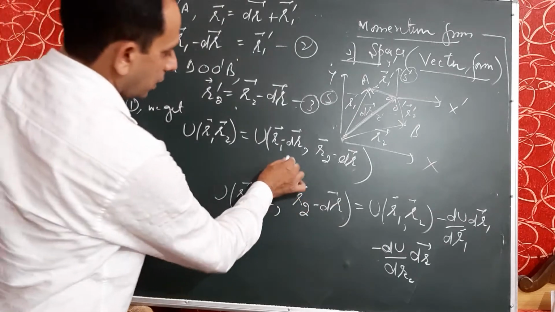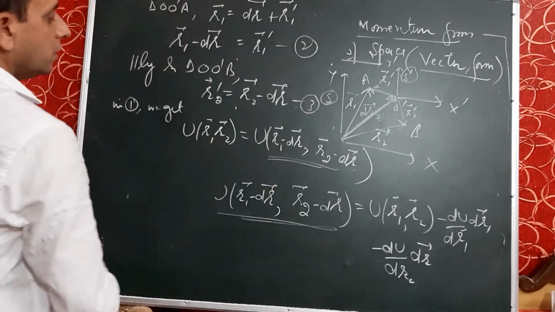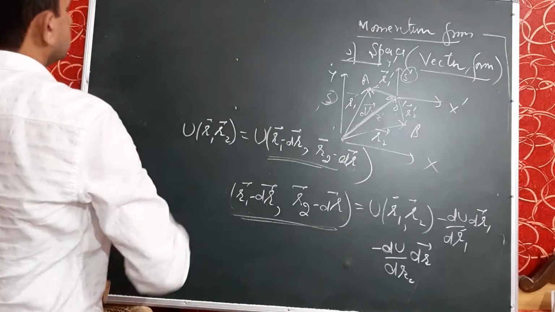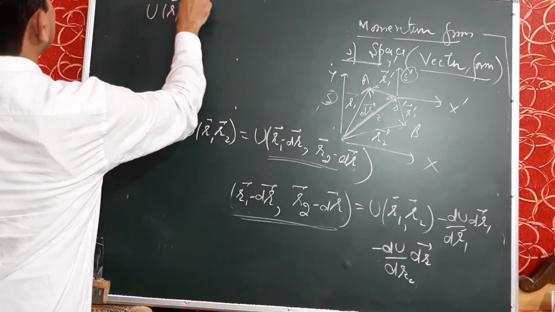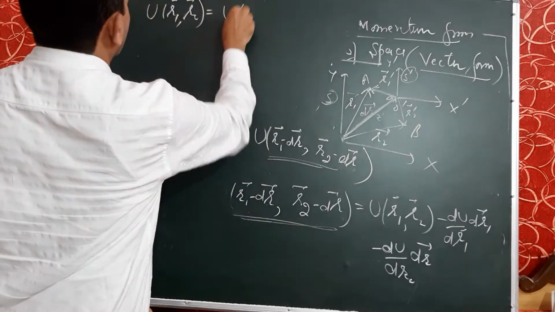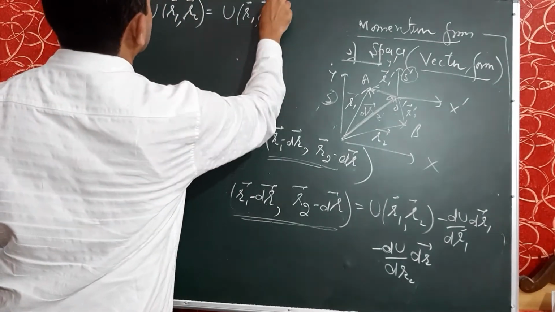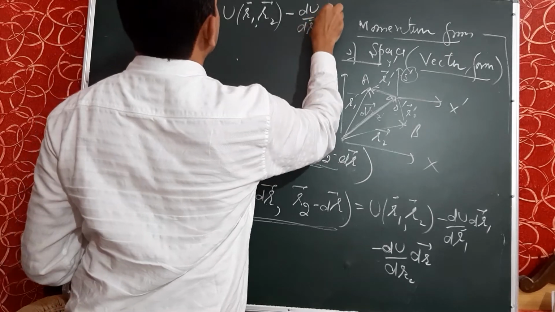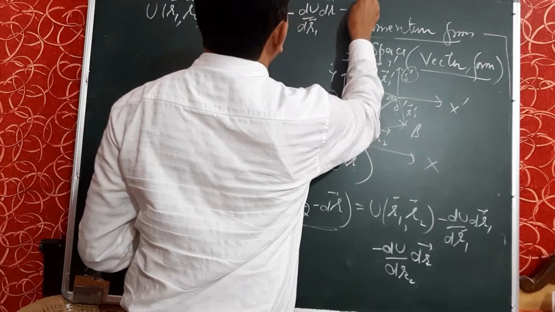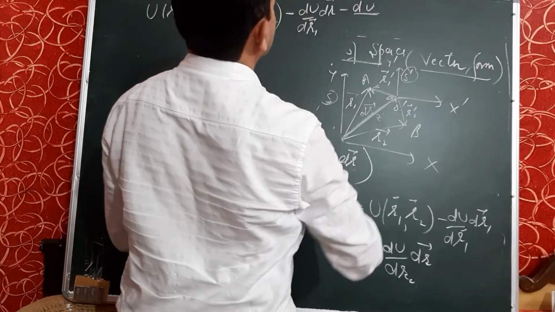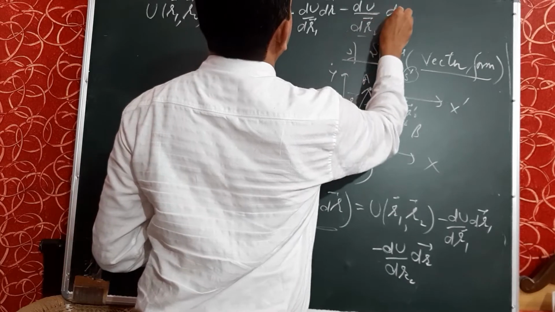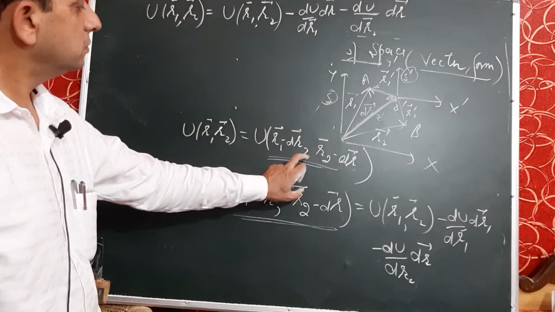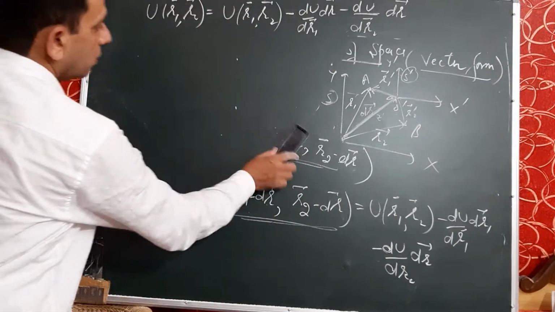So, putting this value in this equation, we will get u of r1 r2 is equal to u of r1 r2, this one, and minus du upon dr1 into dr and minus du over dr2 into dr. So, by using Taylor theorem, the right hand side may be written like this.